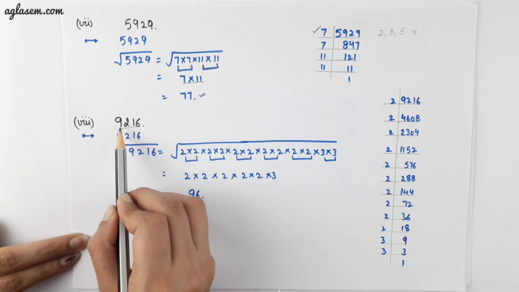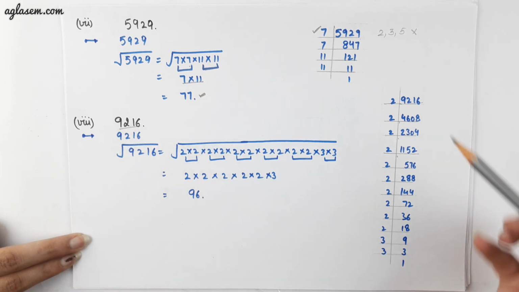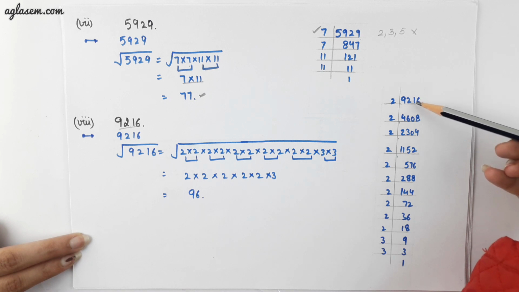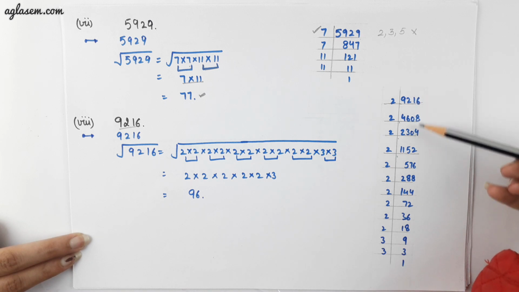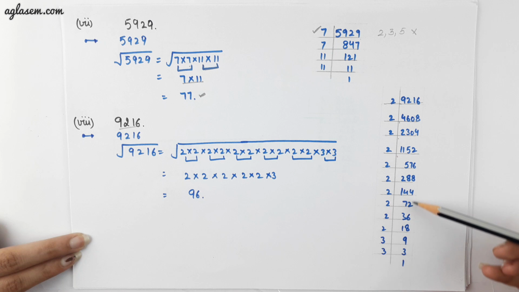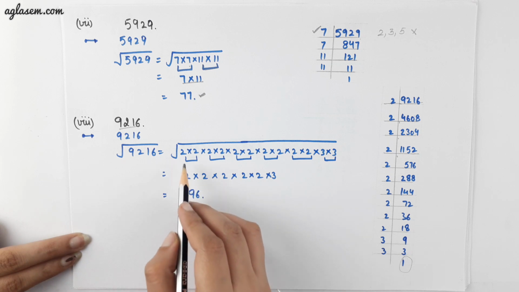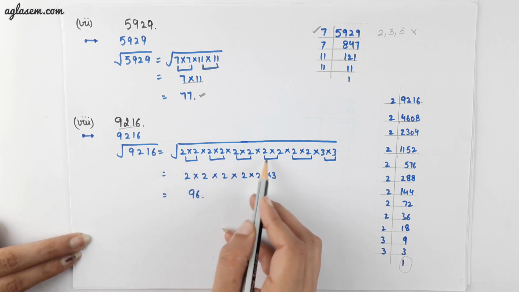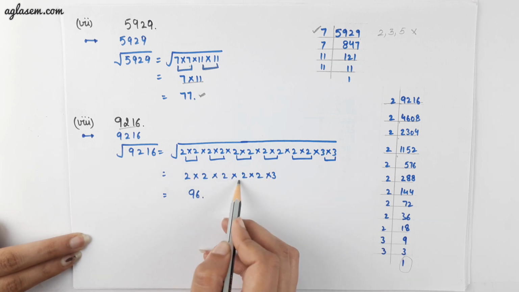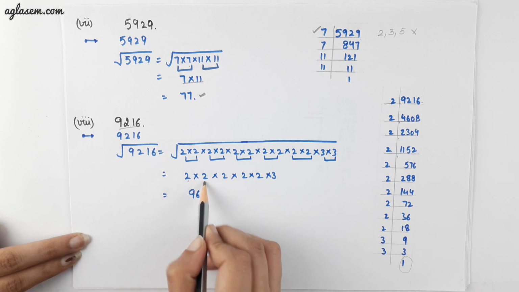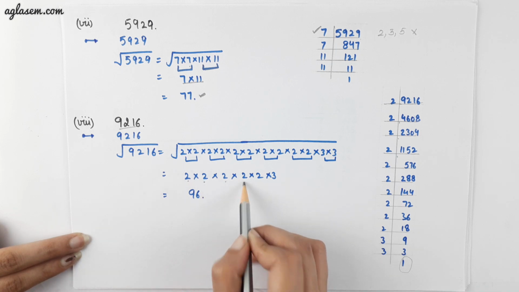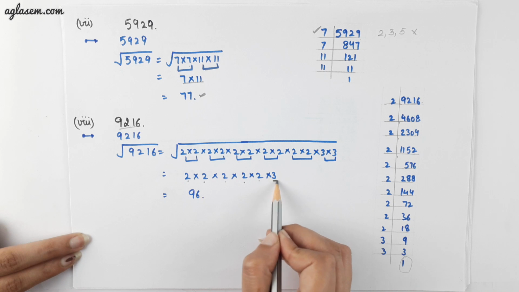The next number is 9216. Here also we will do the prime factorization of 9216, and we will continue doing this till we get 1. Okay. So the prime factorization of this number, and by making the pairs of the prime numbers, we will get the resultant as 2 into 2 into 2 into 2 into 2 into 3.